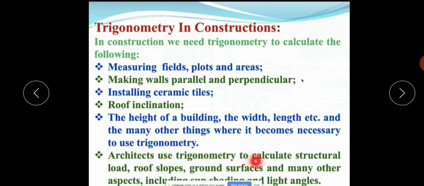Architects use trigonometry to calculate structural load, roof slopes, ground surface, and many other aspects, including shading and light angles. Engineers and architects use trigonometry in various fields.